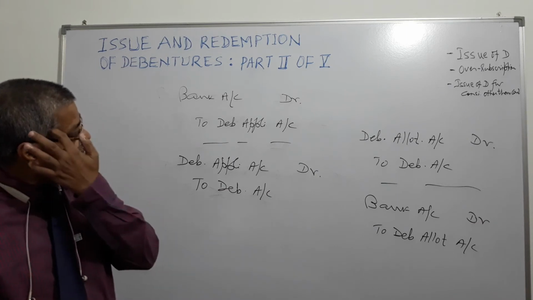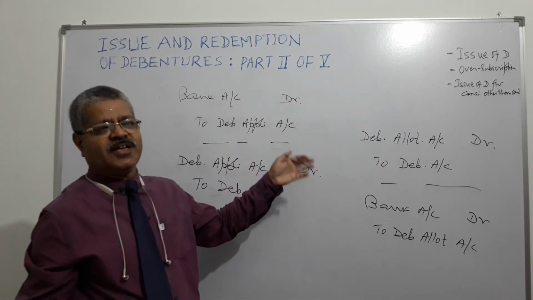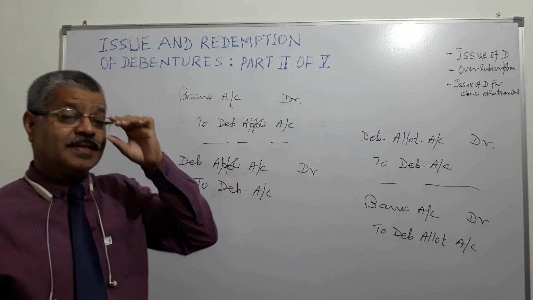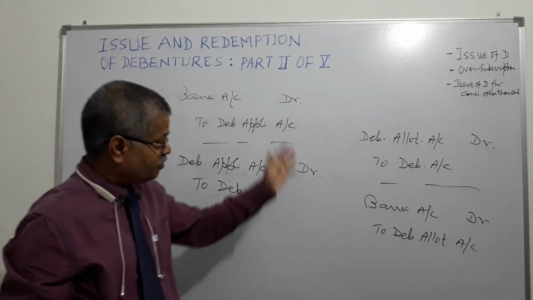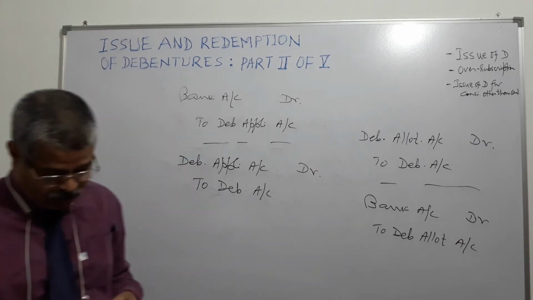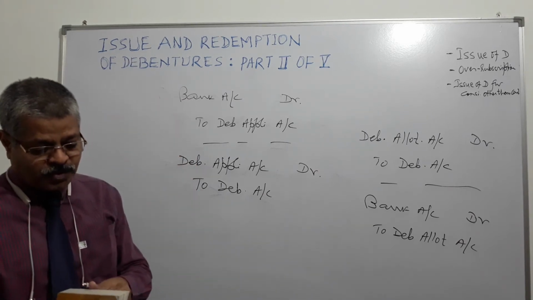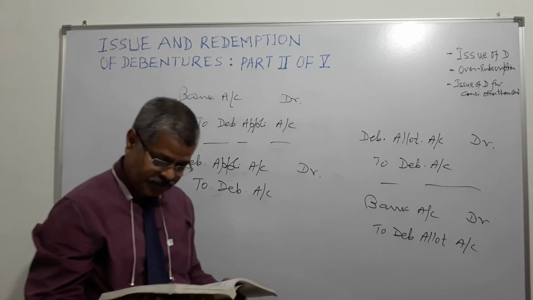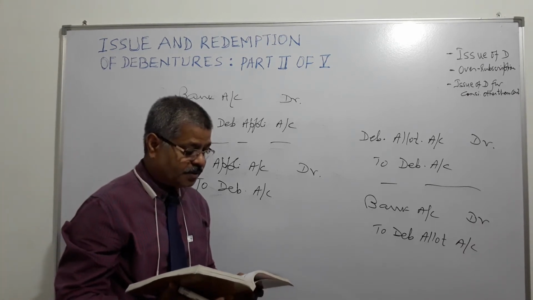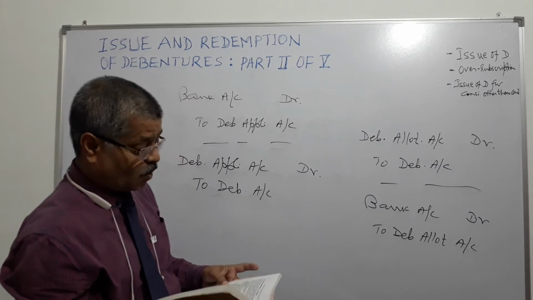Now similar entries may be made if there is first call, second call. Generally they are not there, but theoretically for the sake of knowledge, similar entries may be carried out. Now we go to the second, here issue of debentures at a discount. Right?